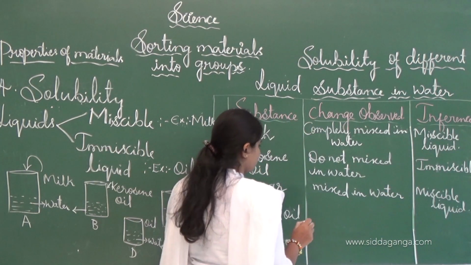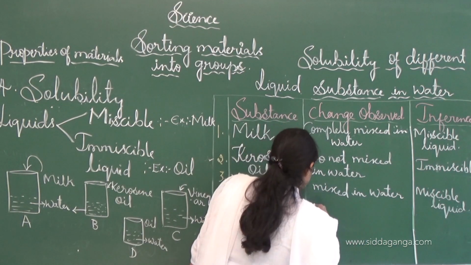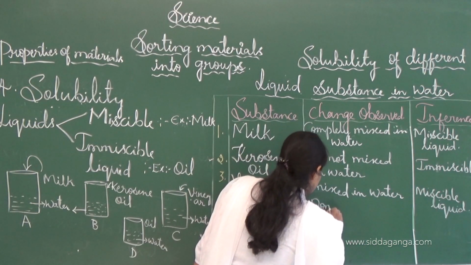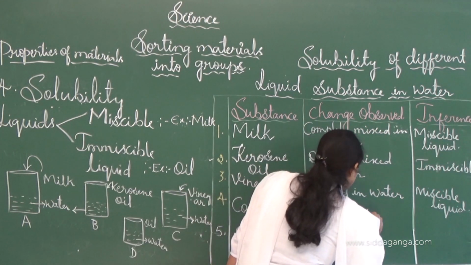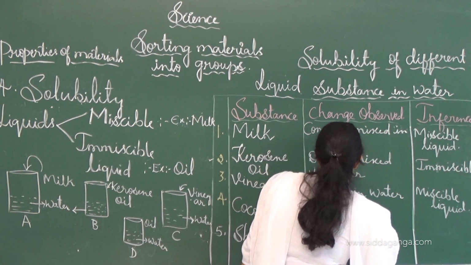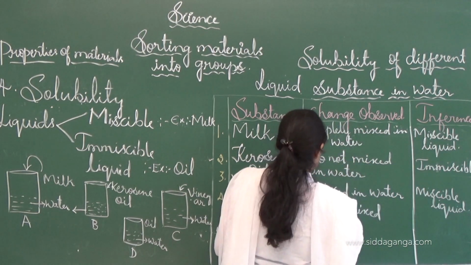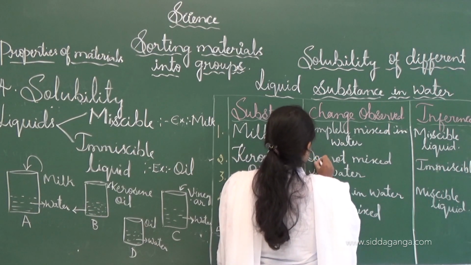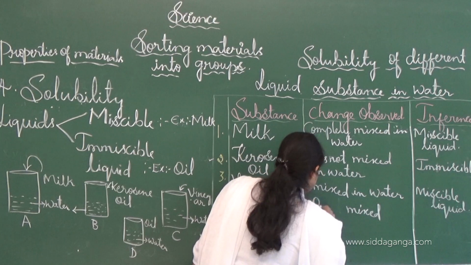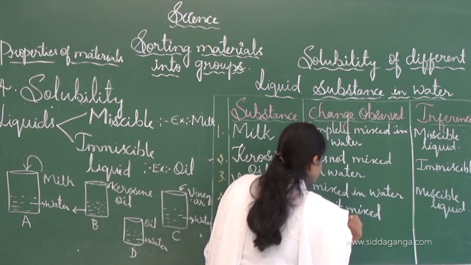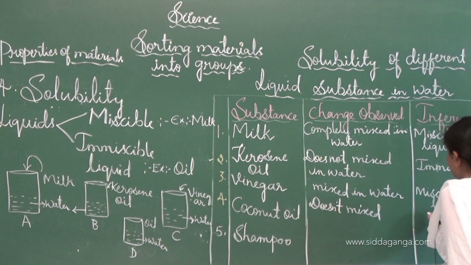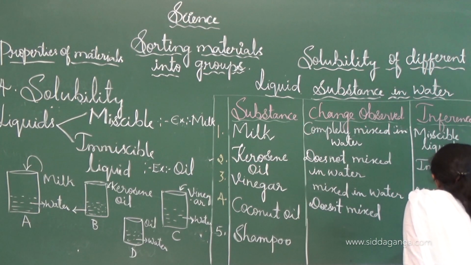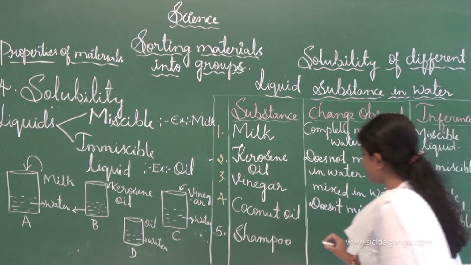And coconut oil. Coconut oil does not mix in water, and that's why it is called an immiscible liquid. And the last one is shampoo.